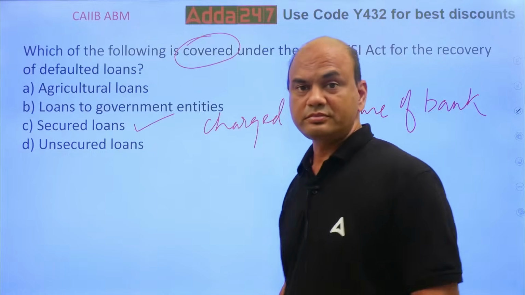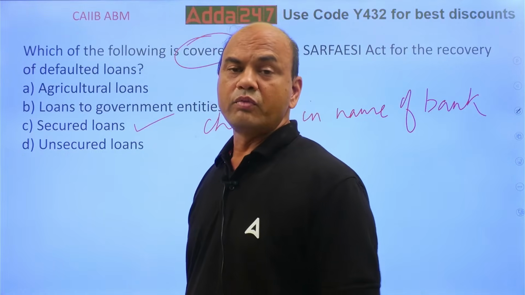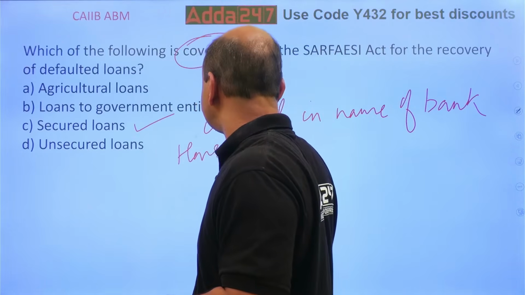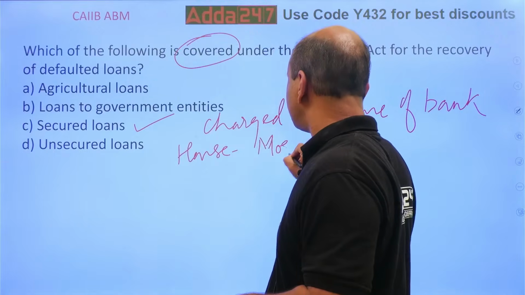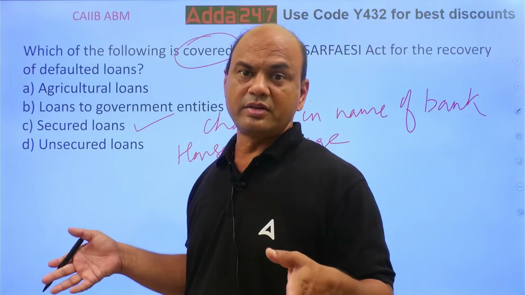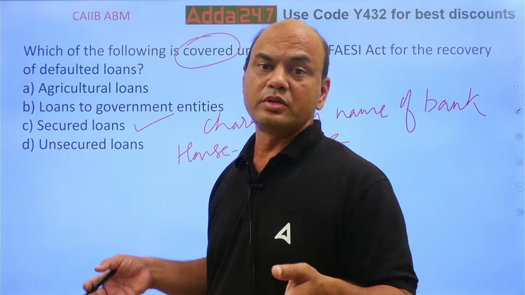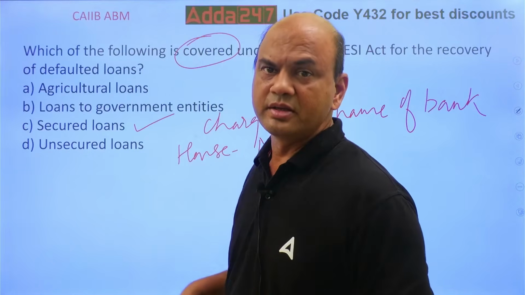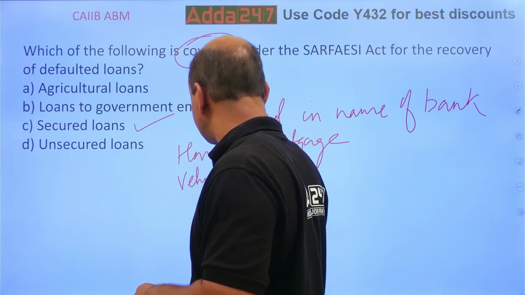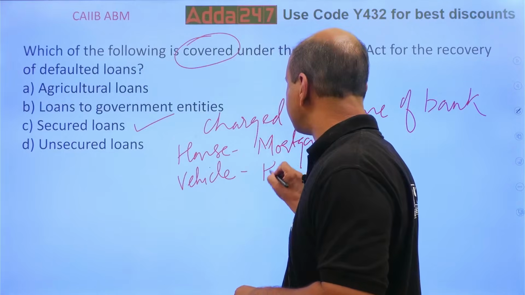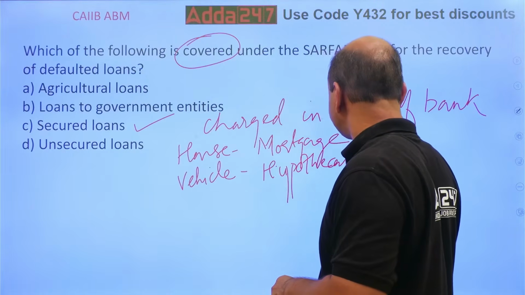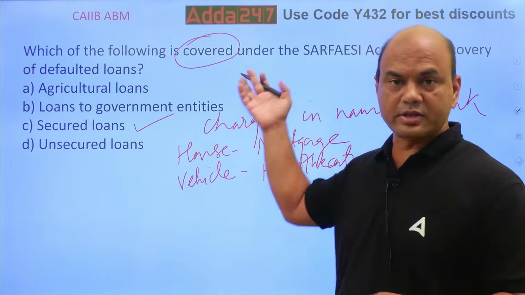Means what? What is charged in the name of the bank? Which is a security? Suppose let's say house, then mortgage. Not only house. It can be this shop also, any fixed asset, which means a non-moving asset. Mortgage. It can be a car or vehicle. So that is under hypothecation, HP. Okay. So this can also come under SARFAESI Act.